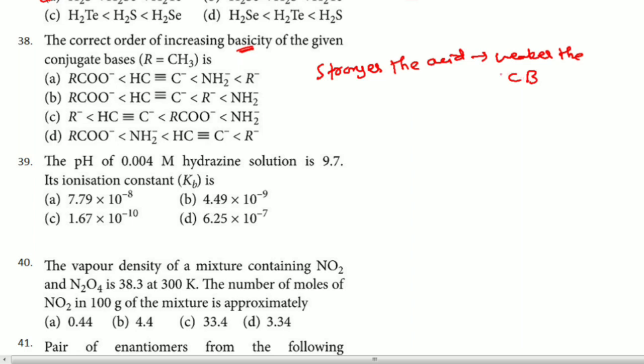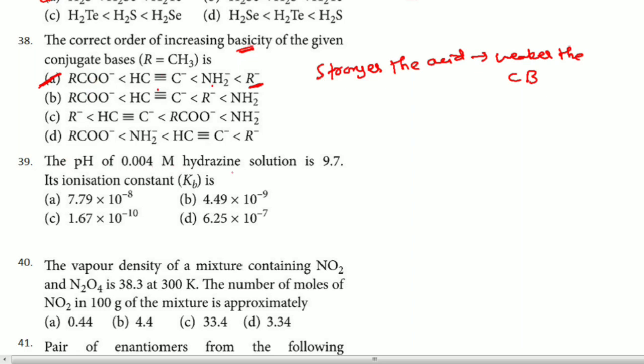Because of that reason, in this particular case, out of all these, R minus is the weakest acid, right? At least NH3, if I take NH3, it has a proton it can donate. Bronsted acid base, when I talk about, this is acidic. But here R minus is the weakest acid, hence remember, the strongest base. Then this, then this, then this. And the answer for this question is A. So RCO minus should be weakest, no doubt in it. So R minus is more. So 38th question answer is A.